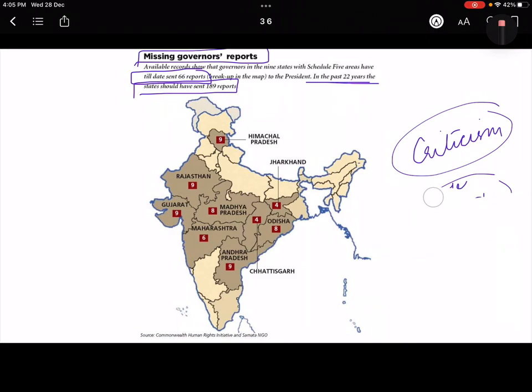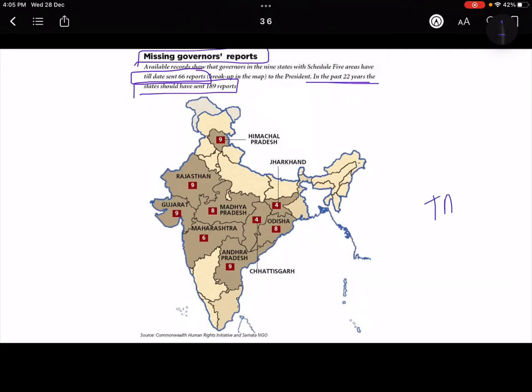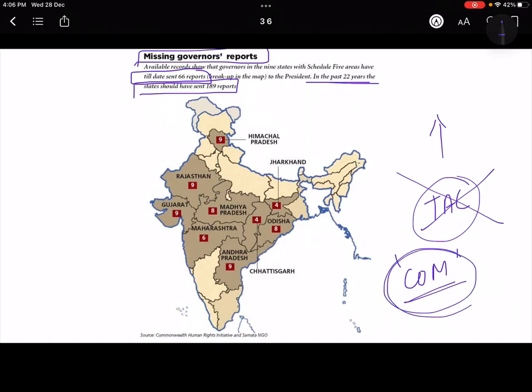Then the second criticism on the role of governor is that many times, as I have repeatedly told you, the governor has to take aid and advice from the TAC, but many times it has been seen that the council of ministers overpower, and the advice of the TAC is mostly not taken or overlooked. Okay, so he is more biased towards the advice given to him by the council of ministers.